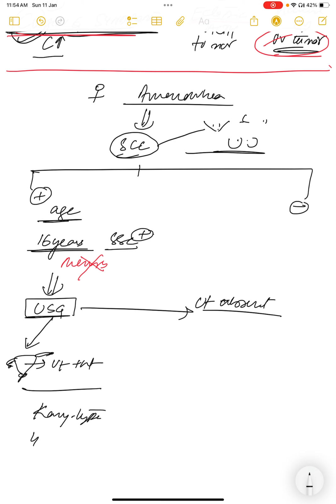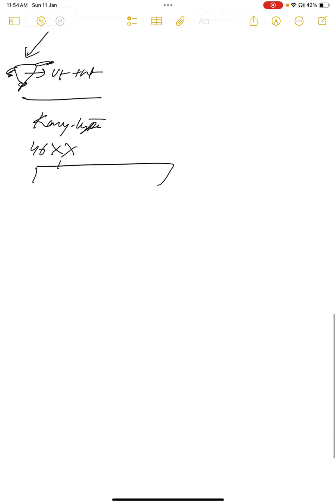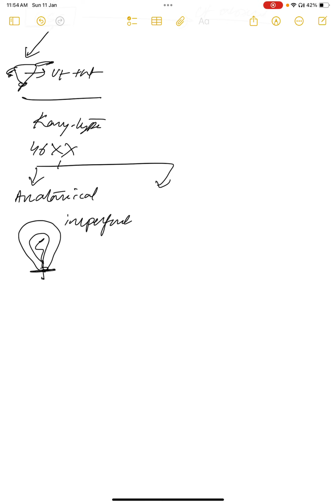Karyotype, if it is 46XX and the uterus is present, that means it can be endocrine or anatomical. Most common is anatomical. Anatomically, there is some obstruction. That means the uterus is present, but the blood is not coming out. So it can be because of imperforate hymen, transverse vaginal septum, or else the vagina is only absent. These are all anatomical causes.